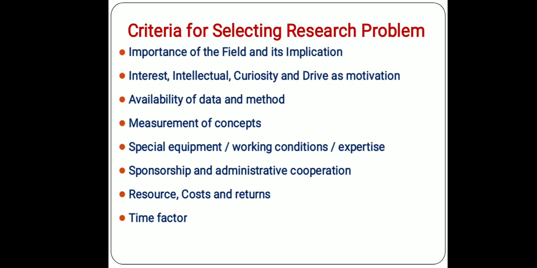Similarly, time may be given by the sponsor or by different authority, and if we cannot do our work within time, then it is also meaningless. And last but not the least, ethical issue or novelty, or we say plagiarism.